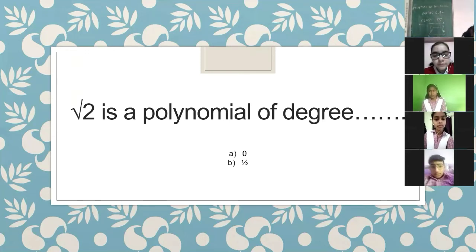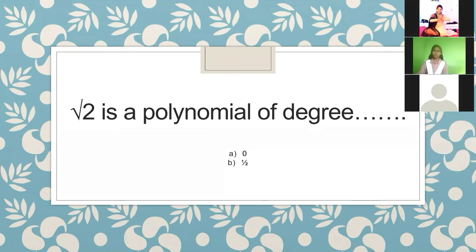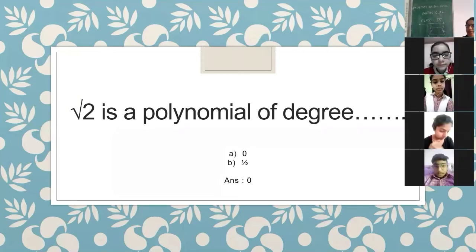Okay, who left? Yes, Ashik, do you want to explain why the degree is 0? Vedansh is saying that the degree is 0. Yes, correct answer. Ashik, do you want to explain? Okay, you don't want to explain, then it's okay. I will explain it to you. Why is the degree 0? Because root 2 is a constant polynomial, and for a constant polynomial, the degree is always 0.